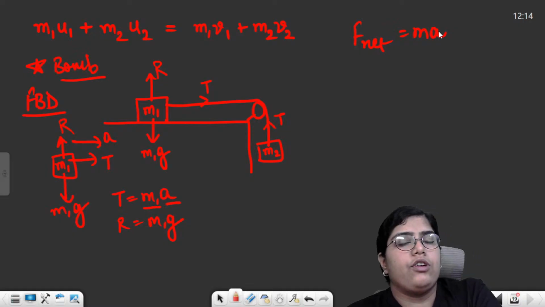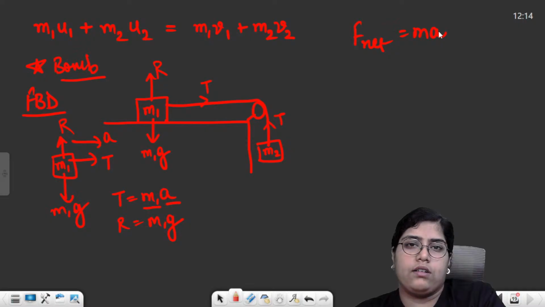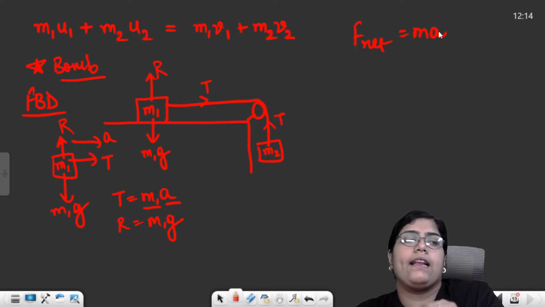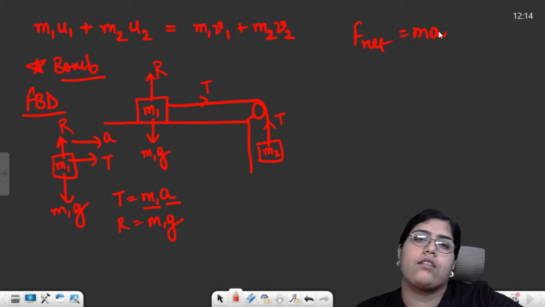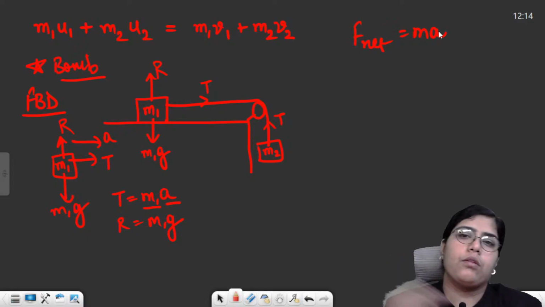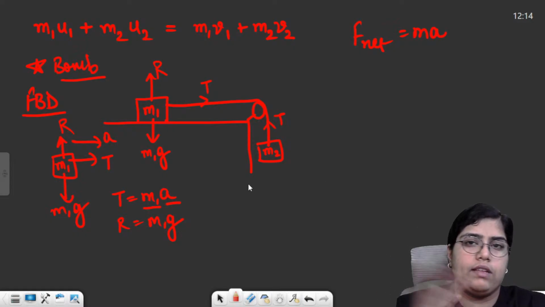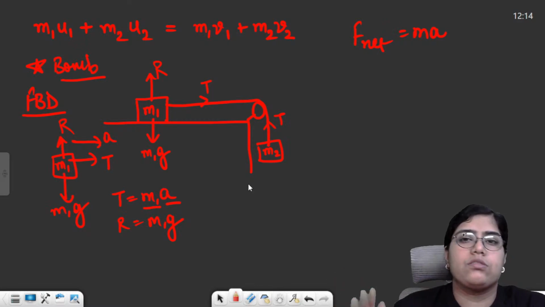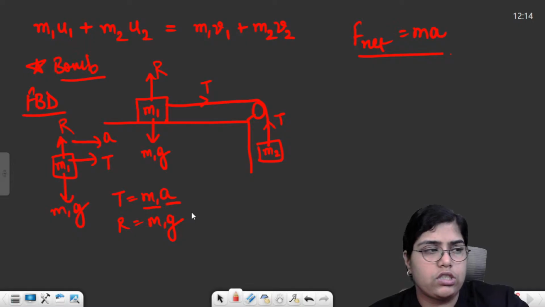In the third part, you need to make the FBDs of all the objects involved in the system or in the picture, and then in the last part you need to draw all the forces acting on those particles and write the equations using equilibrium and motion conditions. If the particle is in equilibrium, all the forces acting in opposite directions will be equal, they will cancel out each other. If the particle is moving, then net force will be equal to mass multiplied by acceleration. Just remember these 2 to 3 things.